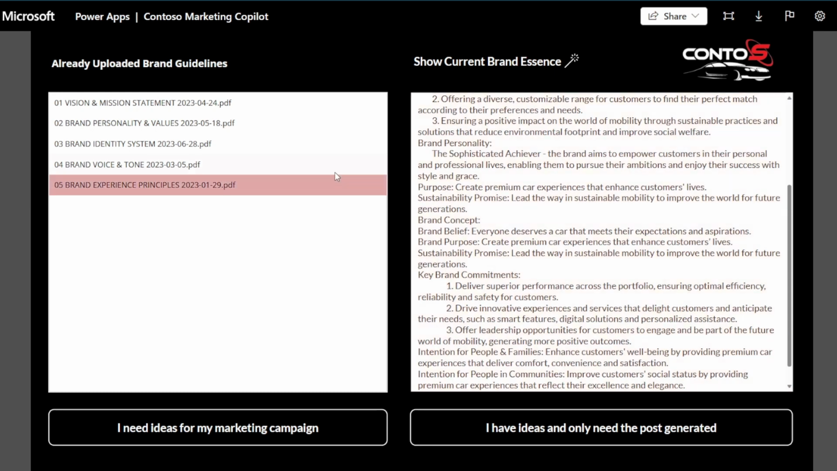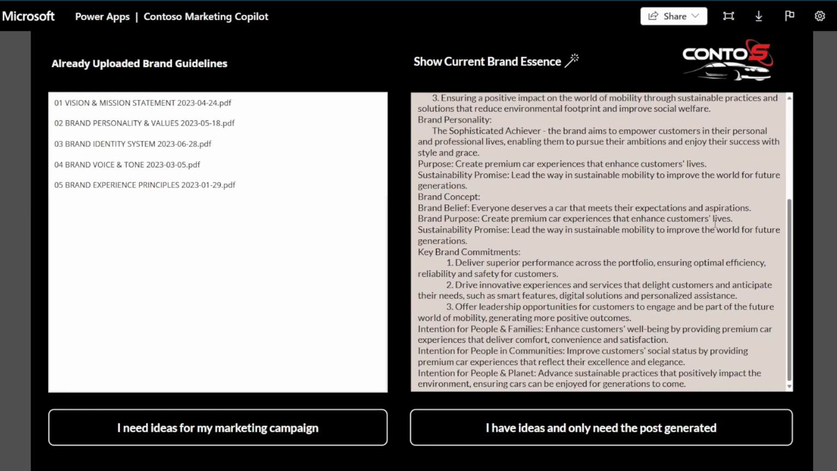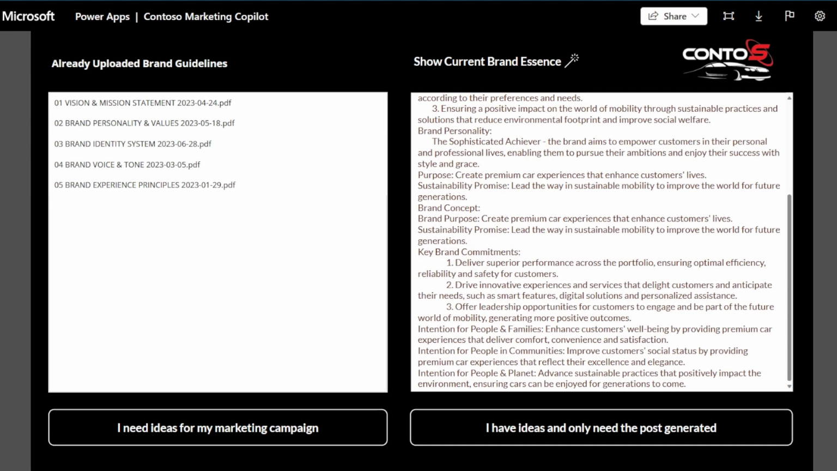On the left-hand side, you have an overview of which brand guidelines are already considered to form this brand essence. Of course, the user can always edit this to suit their own needs. For example, let's delete this line as it seems outdated. Now, depending on the different stage a marketeer wants to engage with the copilot, there are different options to proceed. If there are already concrete ideas for the upcoming marketing campaign, we can click the corresponding button here. However, we can always let our copilot help us with an ideation conversation if it is not the case.